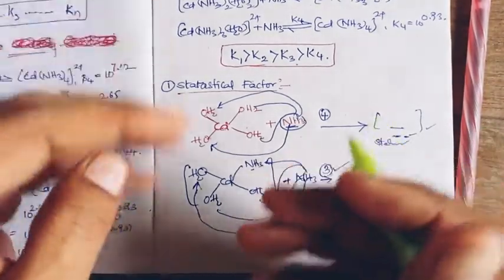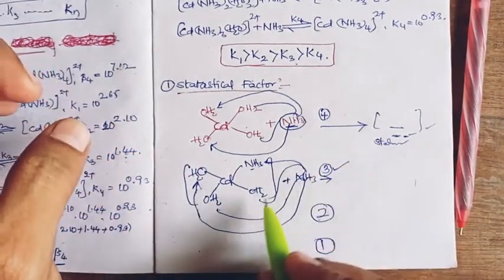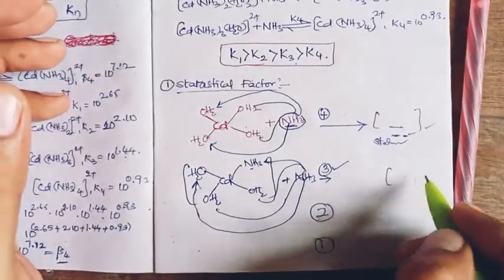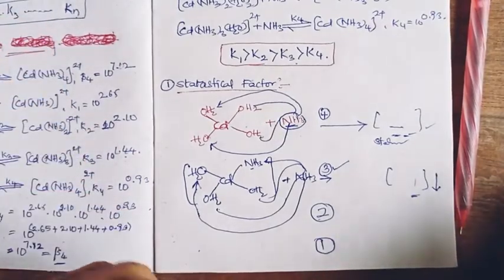So in the second step, as the choices for the attacking amine site decrease, the complexation will take much more time, and the stability constant decreases, right?